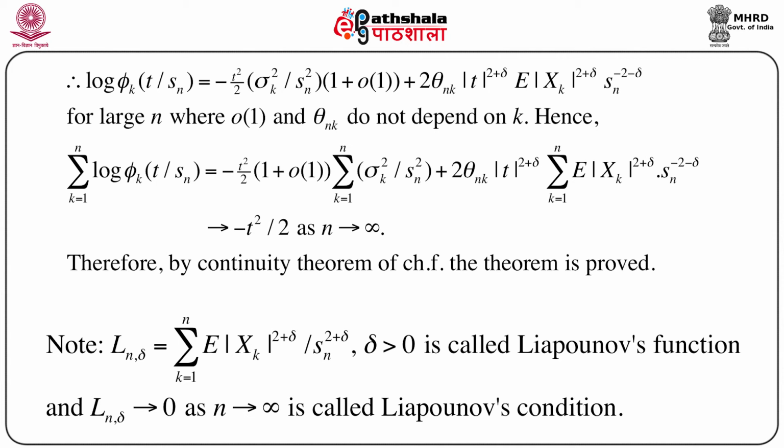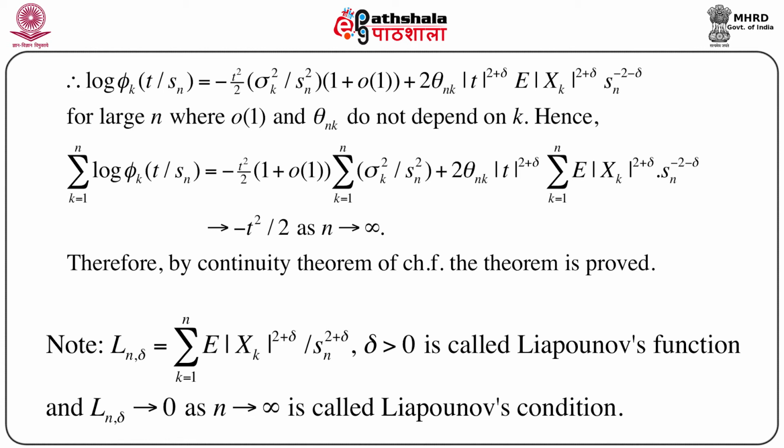Hence, summation k equals 1 to n of log of phi k t by Sn. We are taking summation because phi t equals the product of phi k, and taking log on both sides, we can immediately write that log of phi t equals summation k equals 1 to n of log of phi k t by Sn, which equals minus t square by 2 into 1 plus small o of 1 into summation k equals 1 to n sigma k square by Sn square, plus 2 theta nk into mod t to the power 2 plus delta, summation k equals 1 to n expectation of mod xk to the power 2 plus delta into Sn to the power minus 2 minus delta.